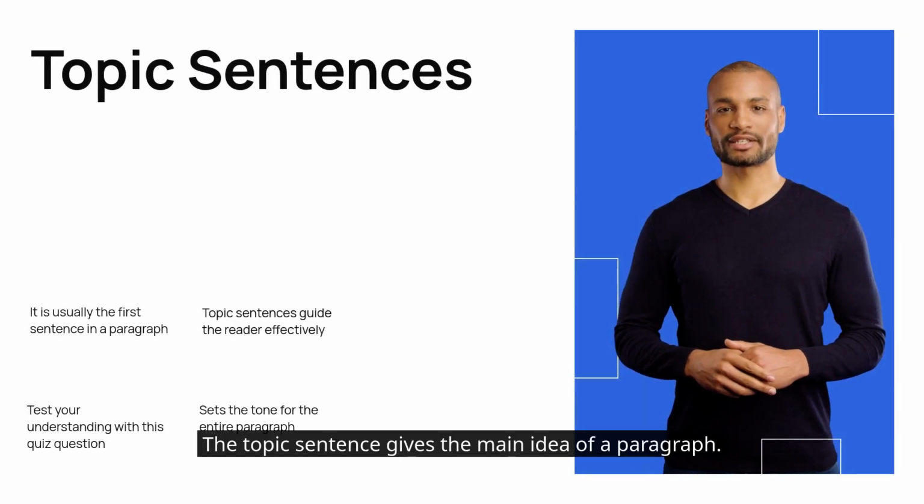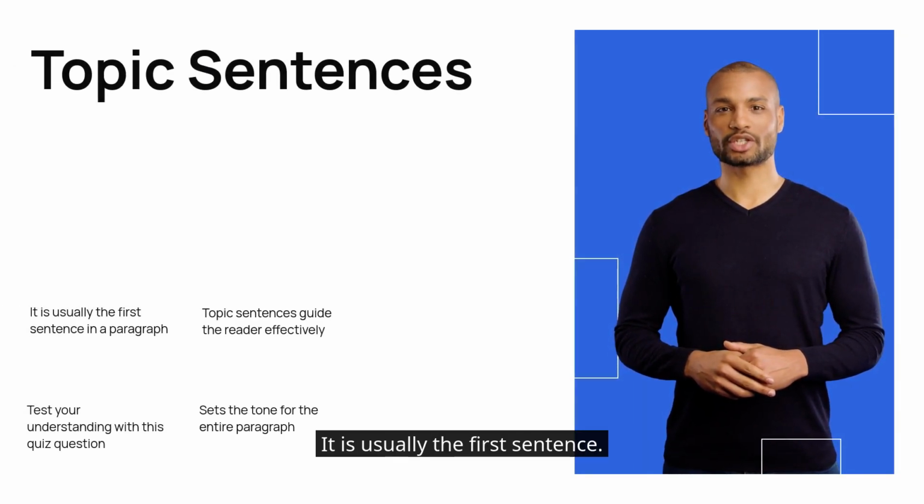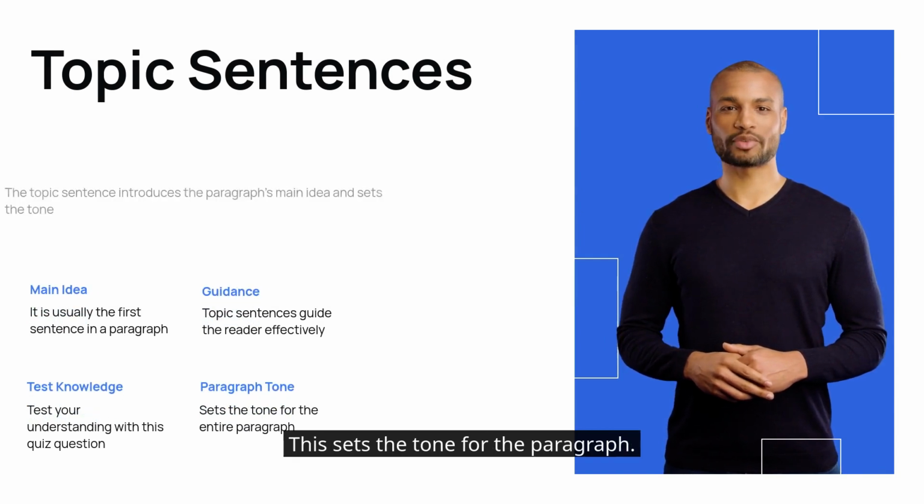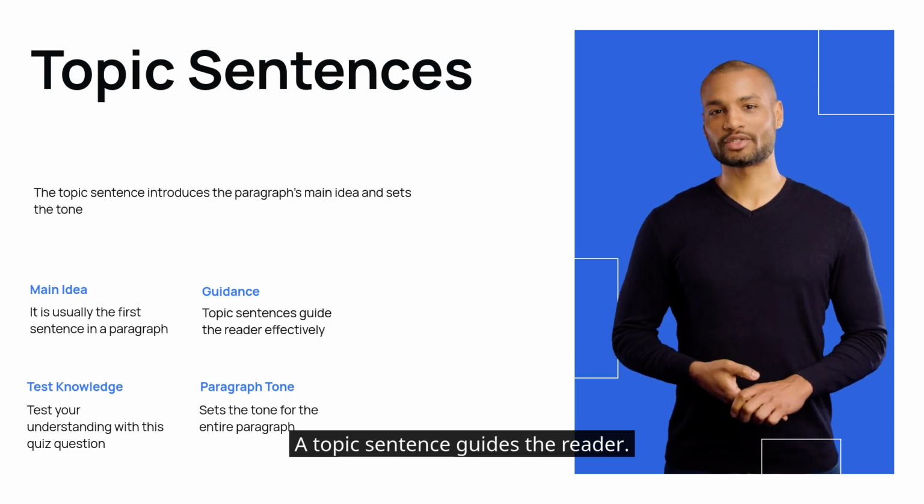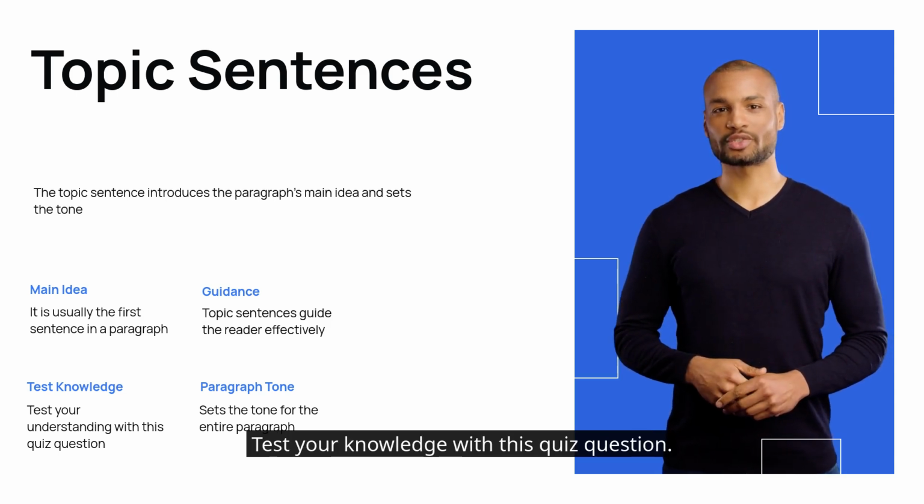The topic sentence gives the main idea of a paragraph. It is usually the first sentence. This sets the tone for the paragraph. A topic sentence guides the reader. Test your knowledge with this quiz question.